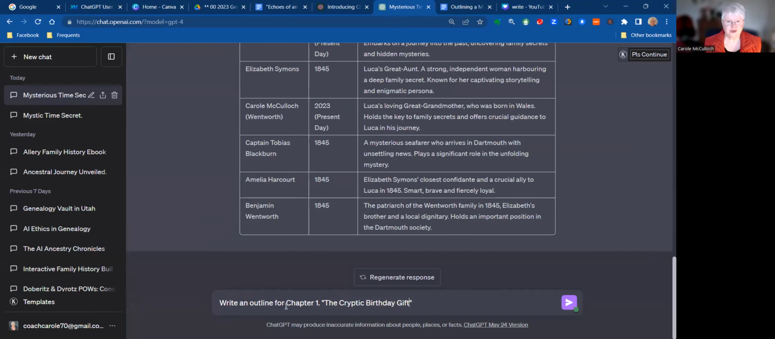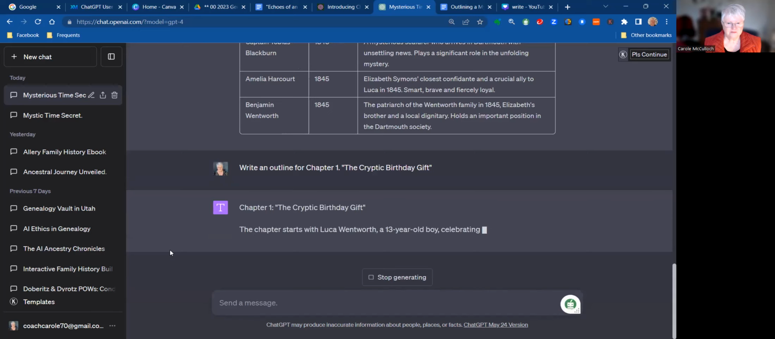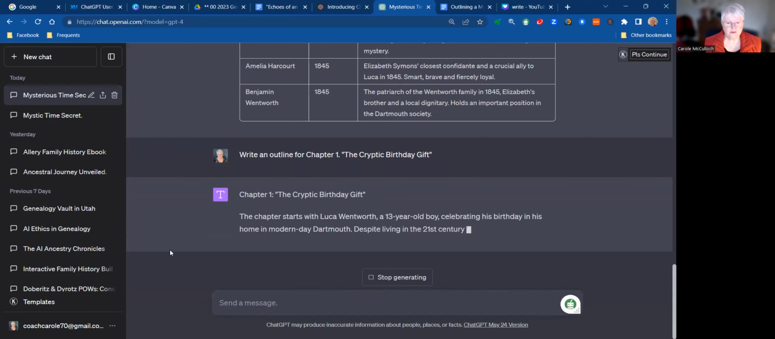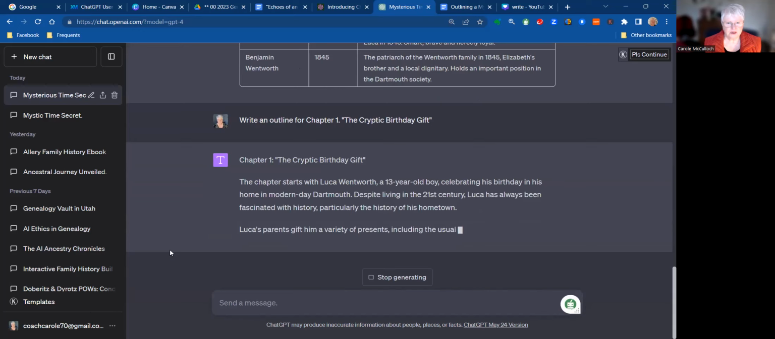So now we're just using a very short, plain prompt. Write an outline for Chapter 1, the cryptic birthday gift. And note that it's just an outline. Our writing skills have to come into it next when we actually write the chapter. So let's see what the outline is going to be. So it's describing the scenes that we're going to be writing about. It's Luca's birthday.